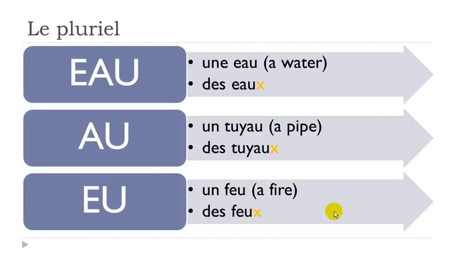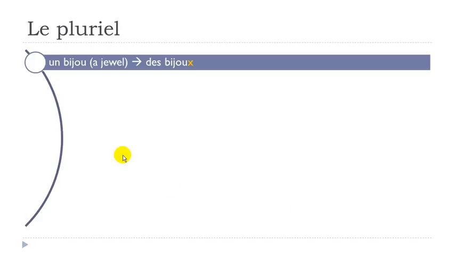There is another group of words. Normally the words ending with ou, where the sound is ou, just behave like the others, so you just need to put s at the end. But of course, as usual in French, we've got a few exceptions.